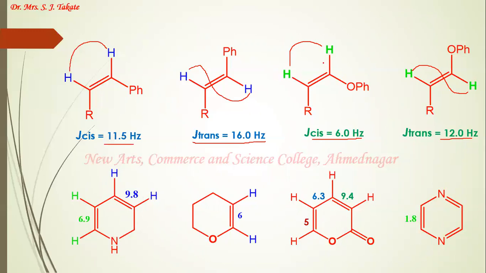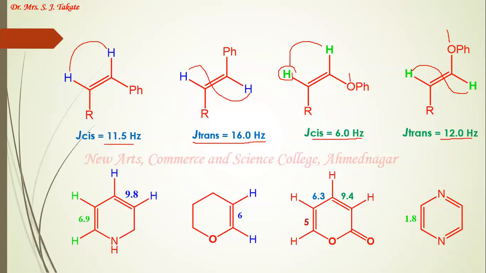No doubt, both the coupling constants, cis as well as trans, are decreased by the presence of the electronegative element oxygen, but the effect is larger when the electronegative element is anti-periplanar to one of the coupling protons. In this example, this is anti to this green proton. They are opposite to each other, therefore the decrease is larger here. And in this case, it is not anti to any proton, but still it decreases the coupling constant value.